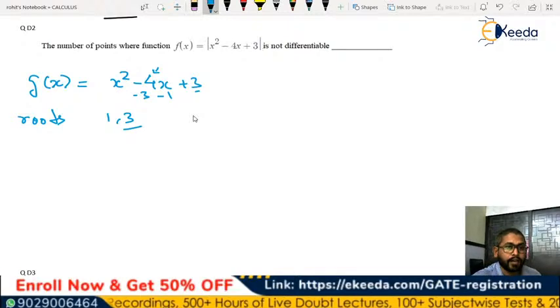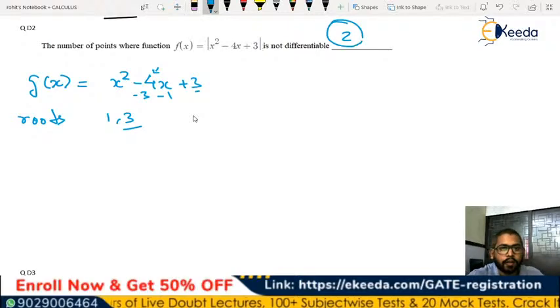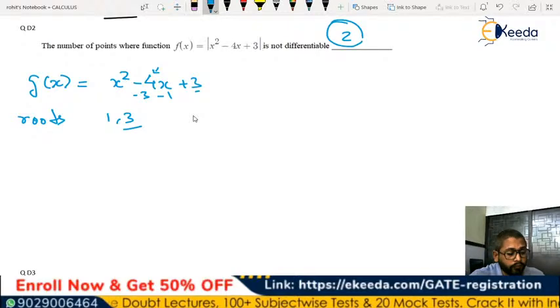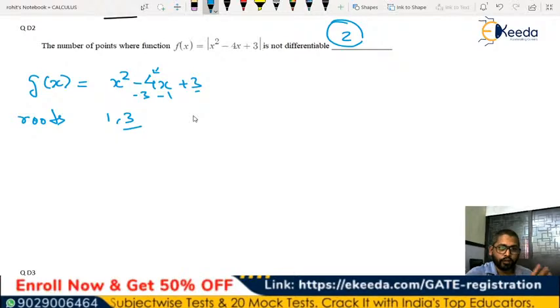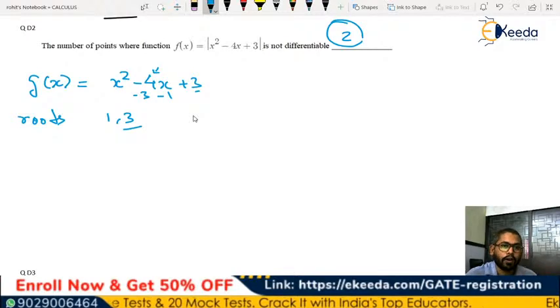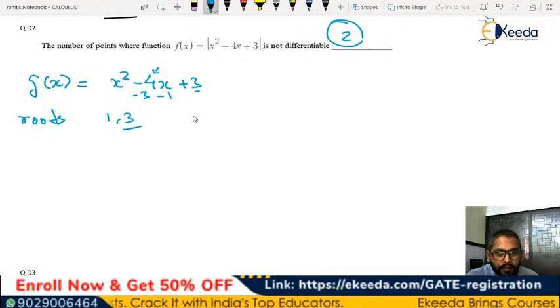Number of points where the function will be non-differentiable. Right. The number of points is 2. Correct. 1 and 3 is the point where the function is non-differentiable. Correct. But have you tried solving it graphically or in the conventional method? So I want it to be solved in the graphical method.